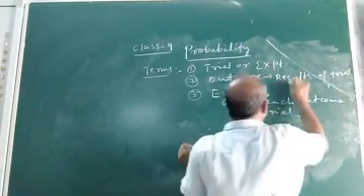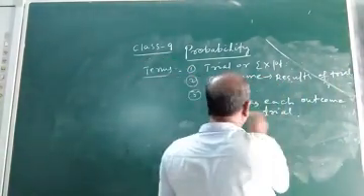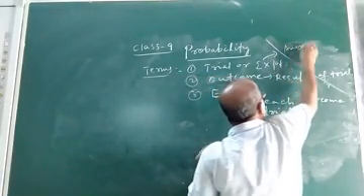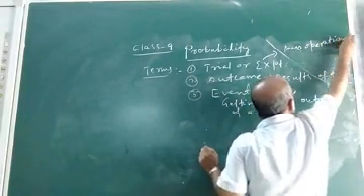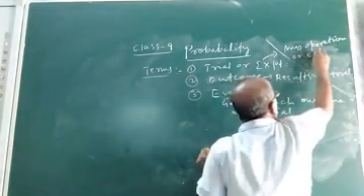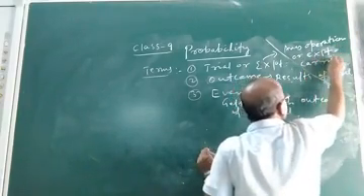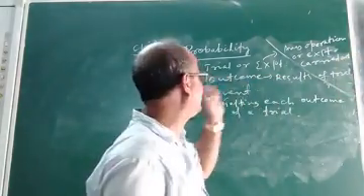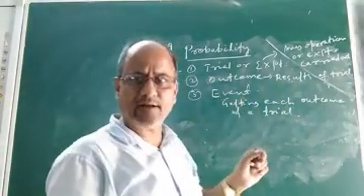Getting each outcome of the trial is known as an event. Then what is a trial? Any operation or experiment carried out. Any operation or experiment carried out can be called a trial.